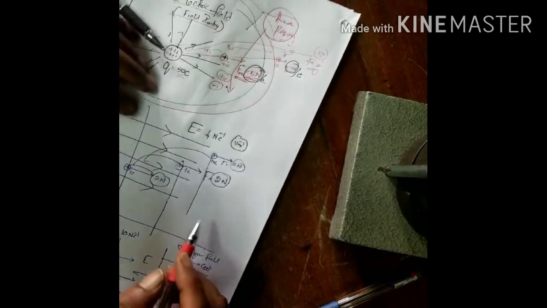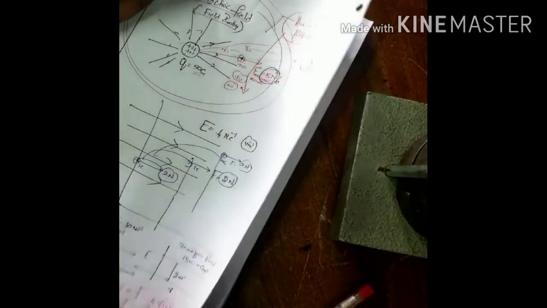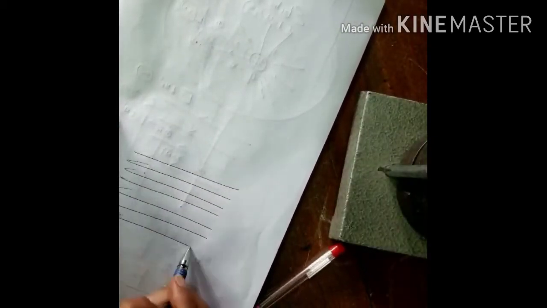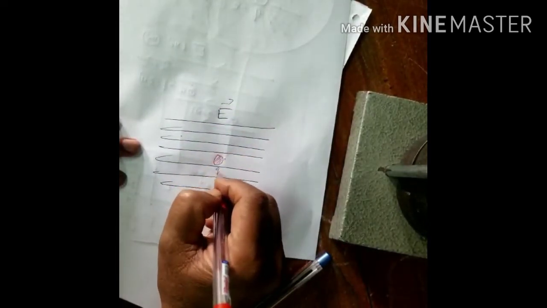Therefore, in general, what do you observe? If this is the space in which there is a uniform electric field, and I keep a test charge, it experiences a force, force is equal to Q naught E. Understood?